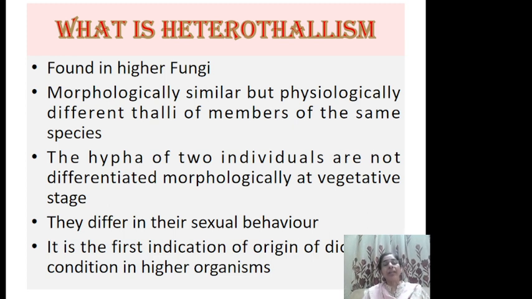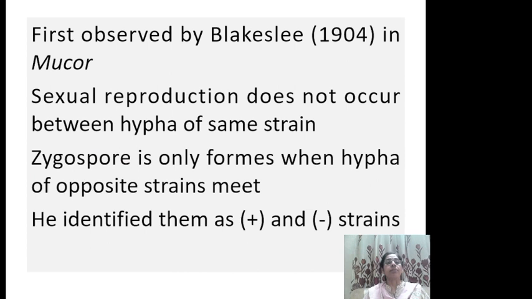They only show this difference during their sexual behavior, when two thalli of the same kind come across each other. If they are not undergoing fertilization, that means they are of the similar type, and if they are undergoing fertilization, that means they are of different type. So this behavior can only be seen during the sexual phase. It is the first indication of the origin of dioecious condition in higher organisms.